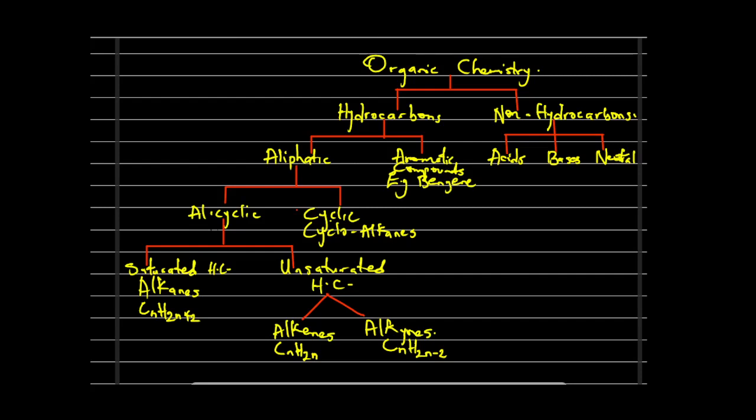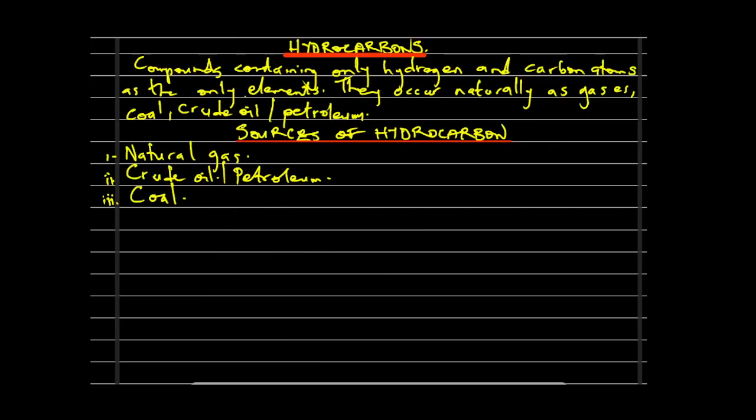Under the aliphatic we have the alicyclic and the cyclic compounds, then the saturated and the unsaturated hydrocarbons.